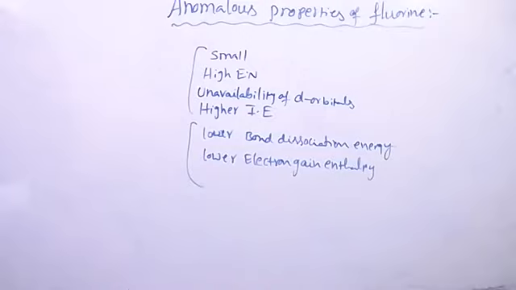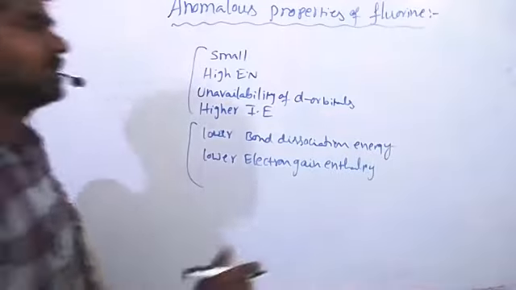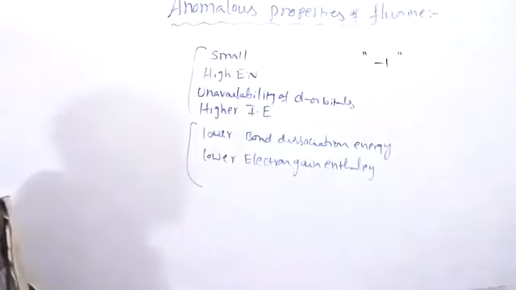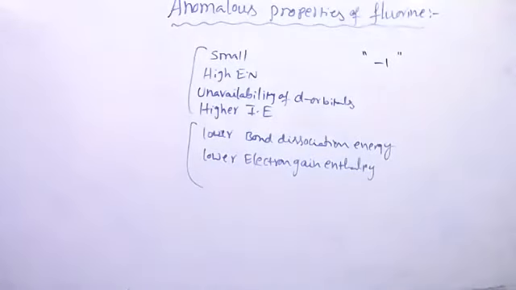Except fluorine, all other elements are able to show higher oxidation states. But fluorine shows only one oxidation state, that is -1. Other elements show -1, +3, +5, +7 also, but fluorine can't.